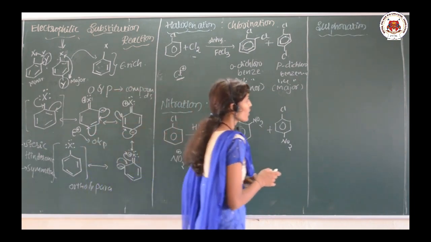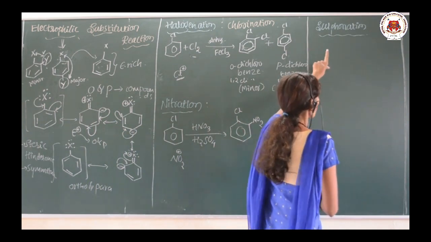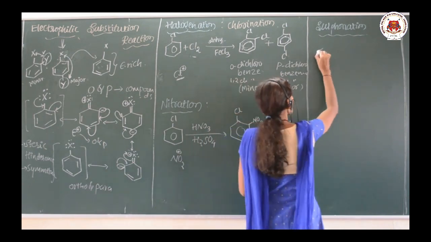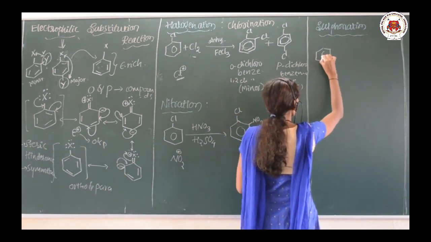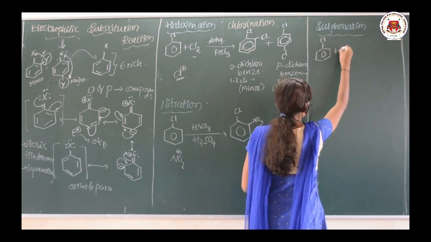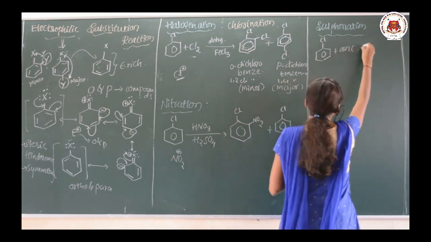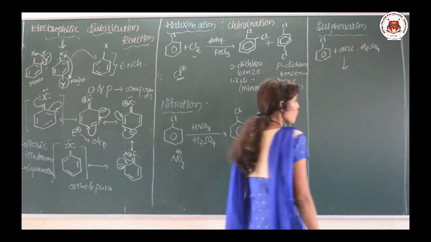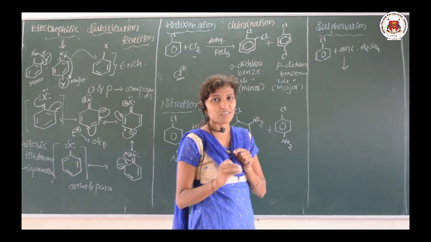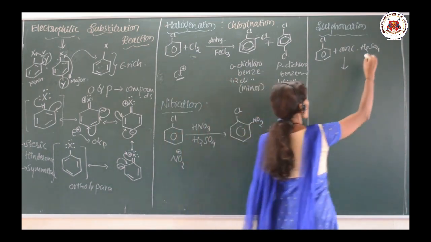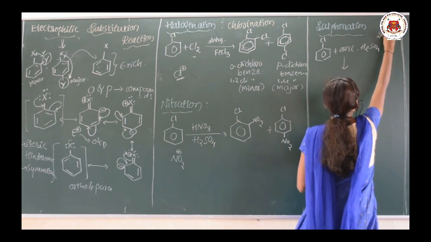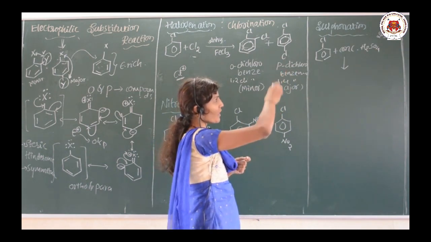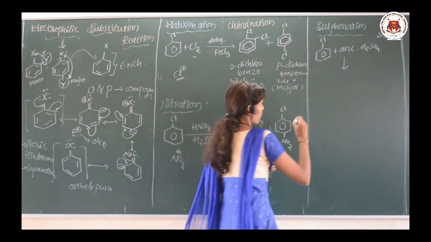Okay, and one more reaction, that is the sulfonation. In case of sulfonation, here the chlorobenzene is treated with concentrated sulfuric acid. Chlorobenzene sulfonic acid is the product, and here the generated electrophile is SO3H plus. The generated electrophile, it means that group must be attached to the ortho and para position.